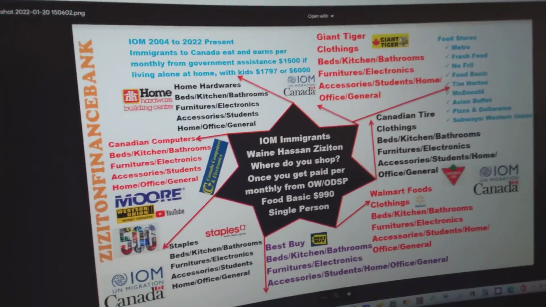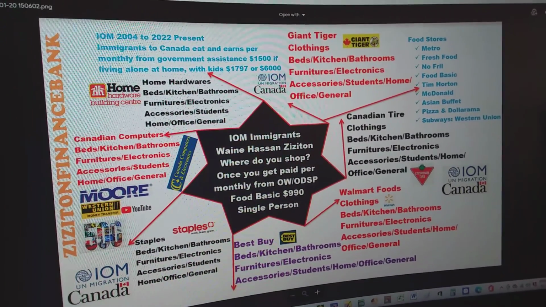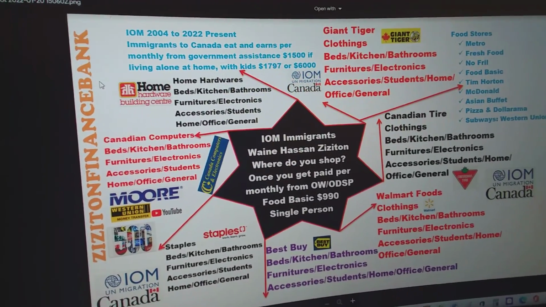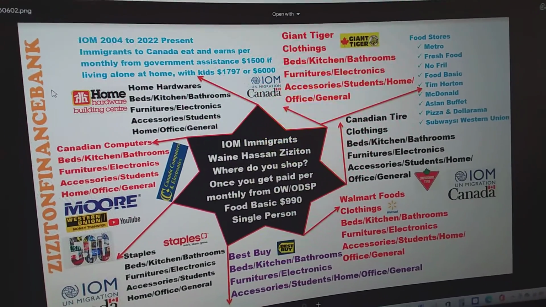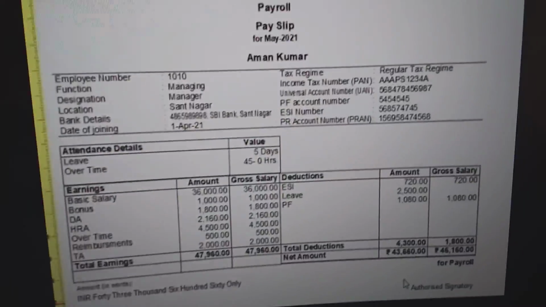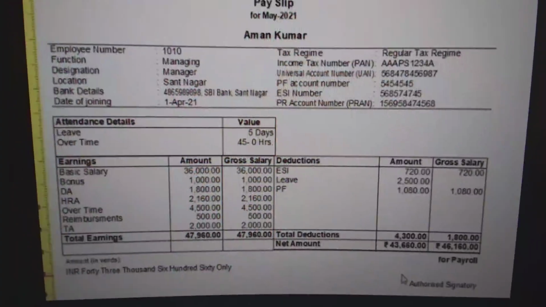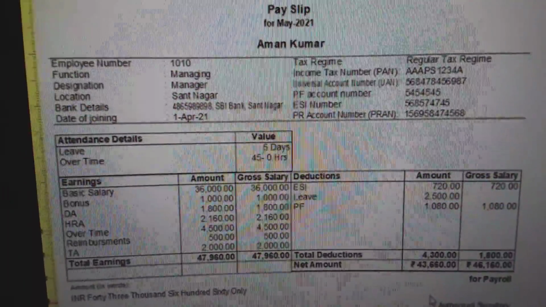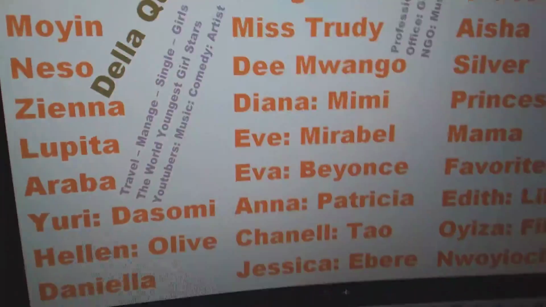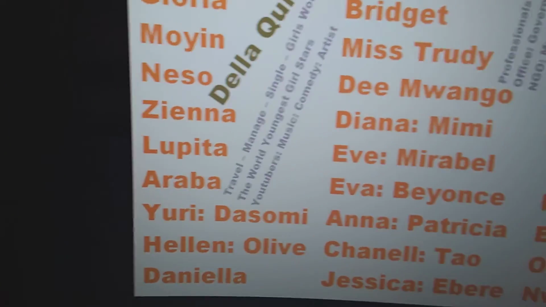If it comes to this one, the IOM migrants, where do they shop? And what is the cost of living in Canada? That is based on where you shop. If you look there, those are the companies where we really shop on a daily basis. So on occasions of the payrolls, this is how the payroll is calculated. If you are employed, the employee number is there, then the functions of the payrolls are run there, and basically those are celebrities online who are YouTubers.